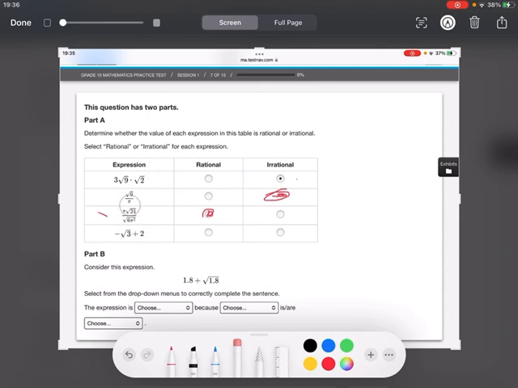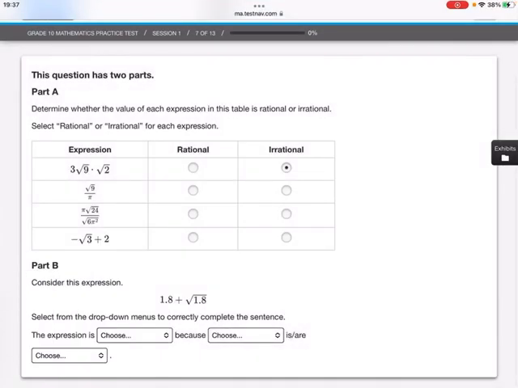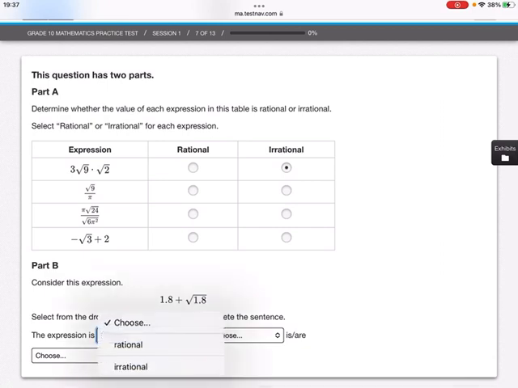This makes things easier. And then, negative root 3 plus 2, that is irrational, because you can't write that as a normal fraction. Into this expression. Okay, now I need to go back to the thing. This one's irrational.